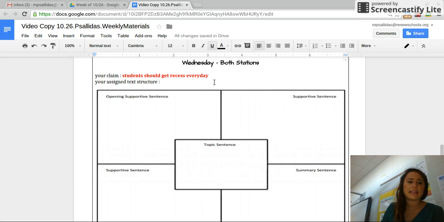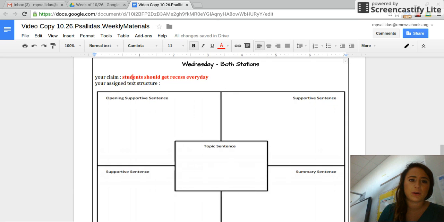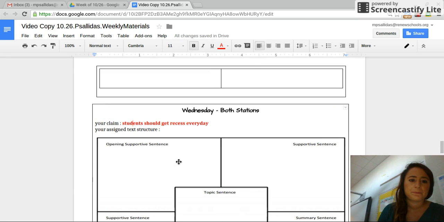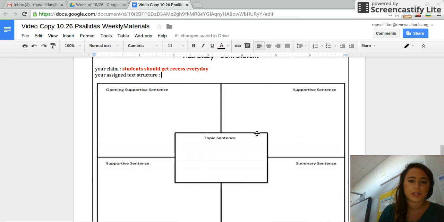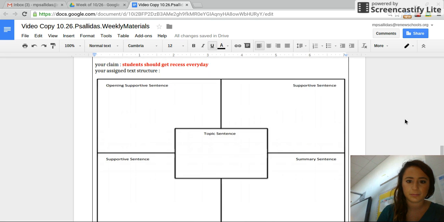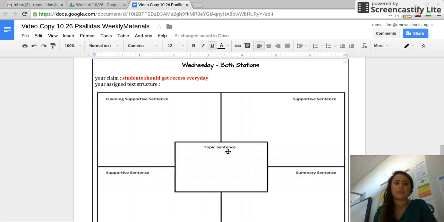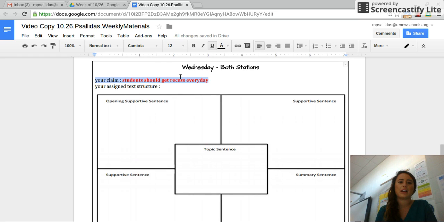And then now that you know what you are writing about, you know the claim that you are making, you are going to write a paragraph making that claim using the structure. Go ahead and write a topic sentence right at the beginning. This introduces what you're going to talk about, and make sure that you hook the reader. Okay, so if you're watching this right now, you should have a topic sentence written right here. And I want you to ask yourself, does it hook the reader? Is it really interesting?